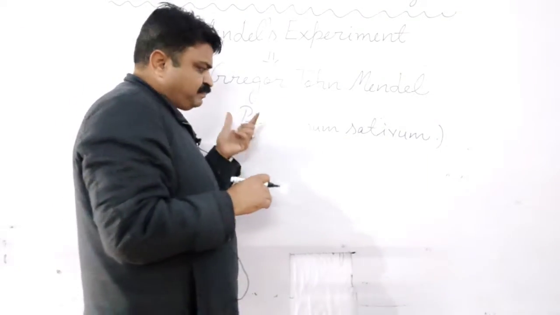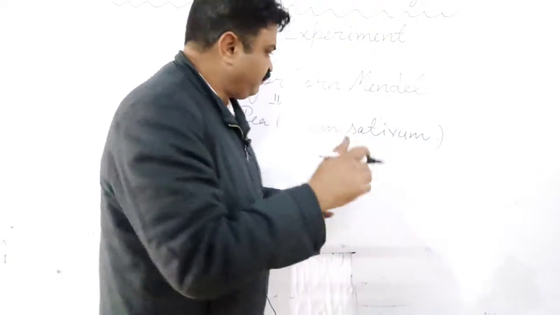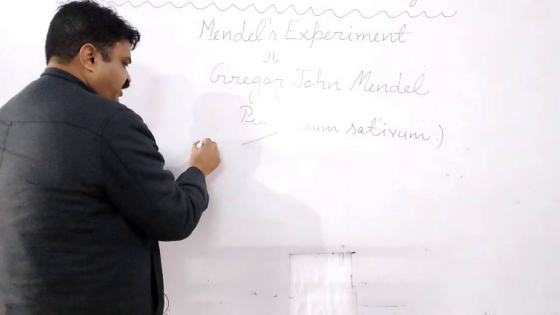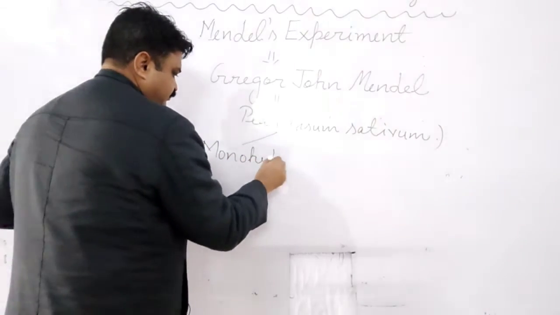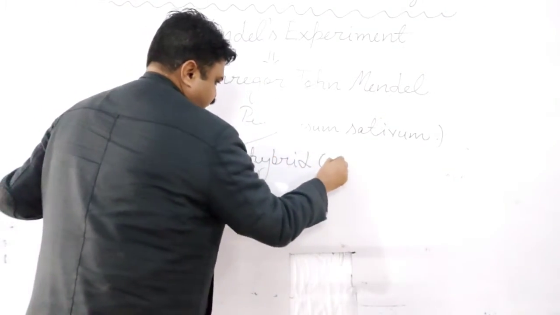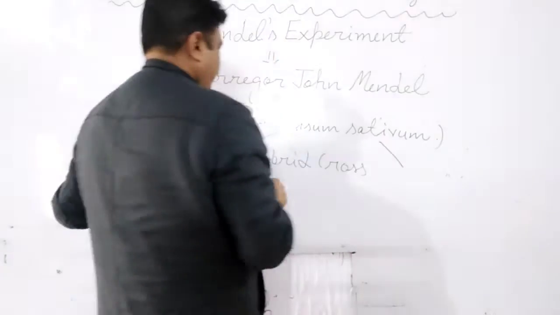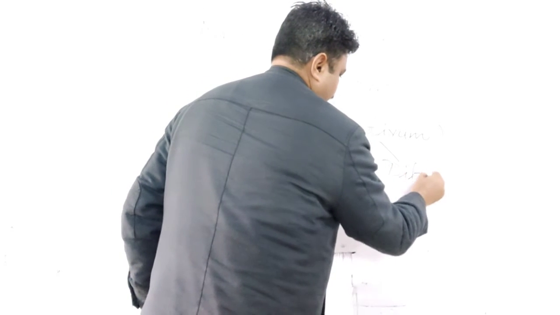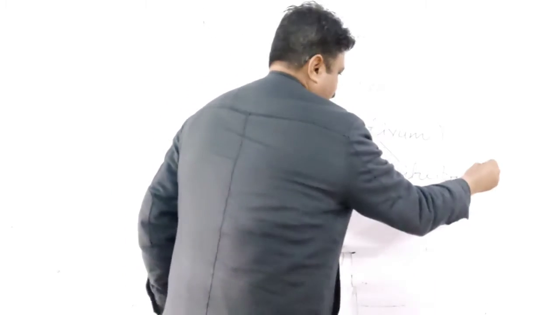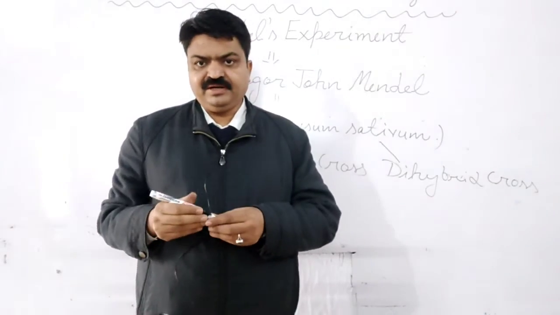Now, with the help of this plant, students, he did two experiments. The first experiment is known as monohybrid cross, and the second experiment that he did is dihybrid cross. So these are the two experiments that were done by Gregor John Mendel.